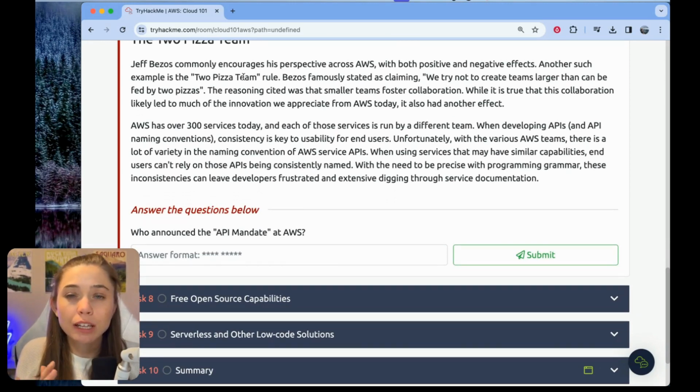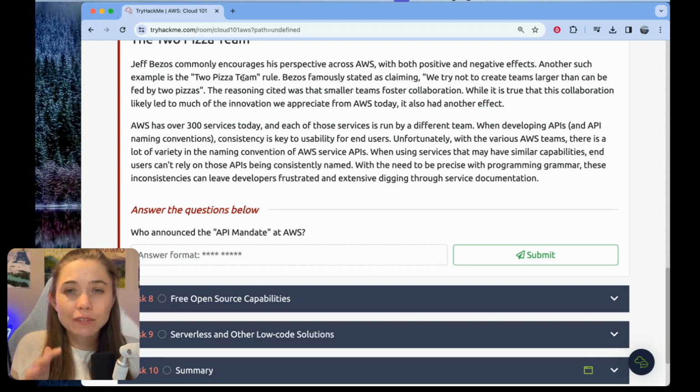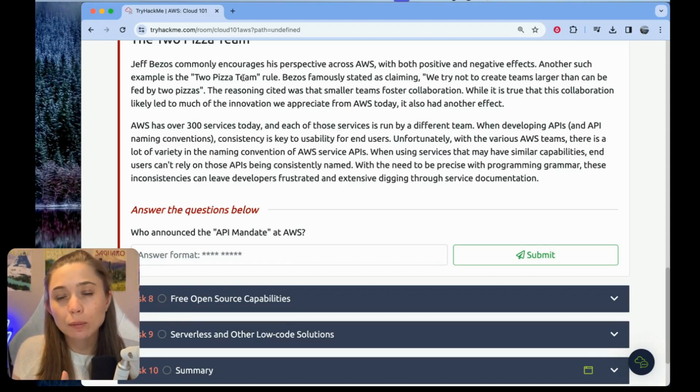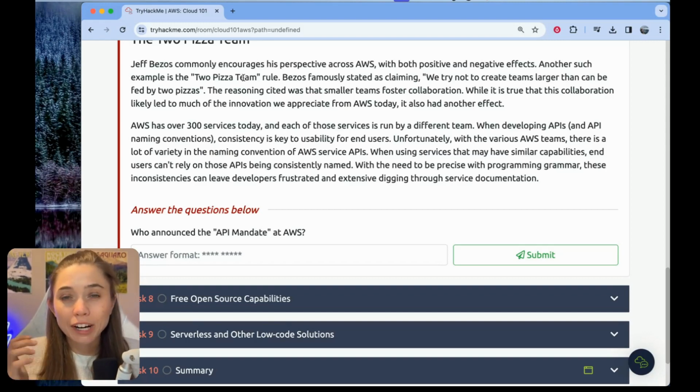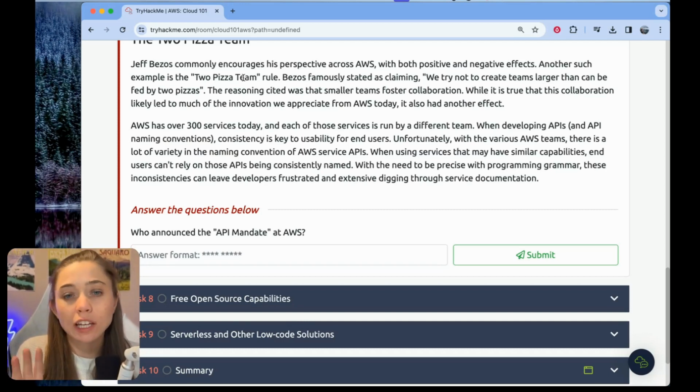So he believed no team within Amazon and AWS should get so big that they couldn't be fed with two pizzas for a team meal. And this philosophy has contributed to a culture in AWS, or at least used to be this culture, where service teams and individual teams kind of operate like their own startup. So different service teams think about the service they build and maintain as being like their own little individual product.